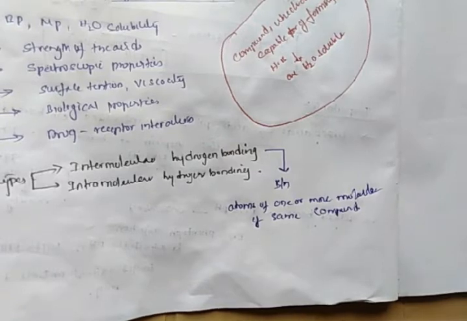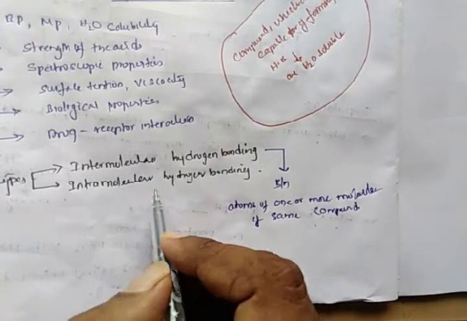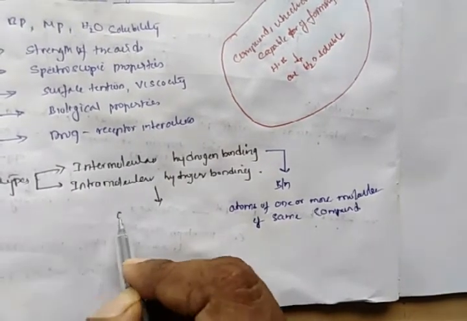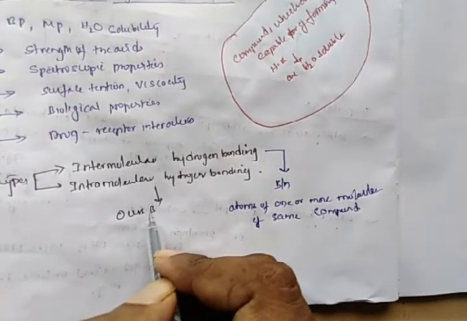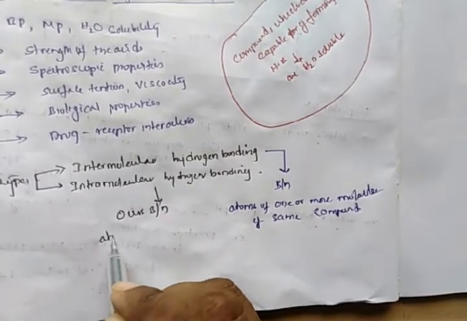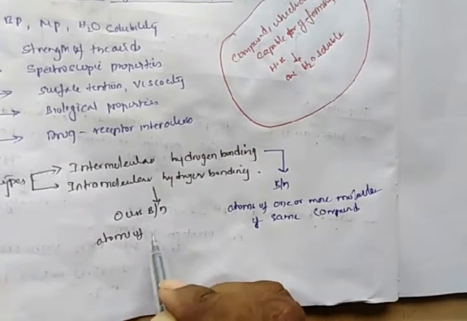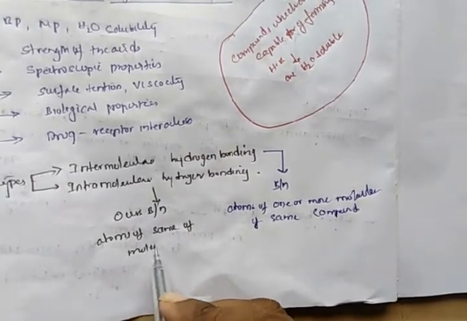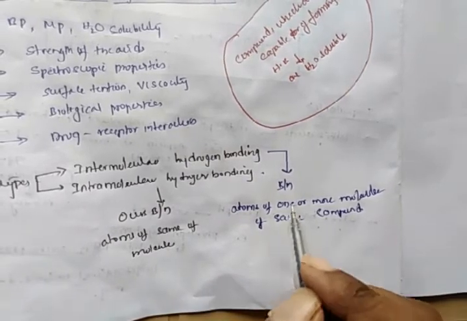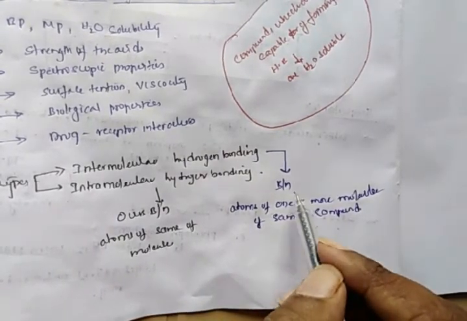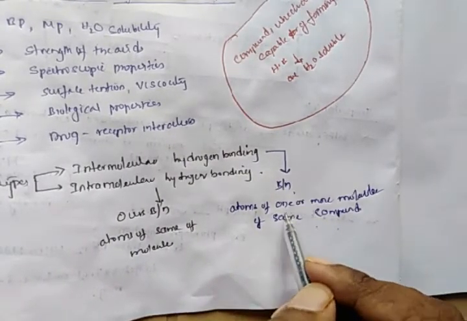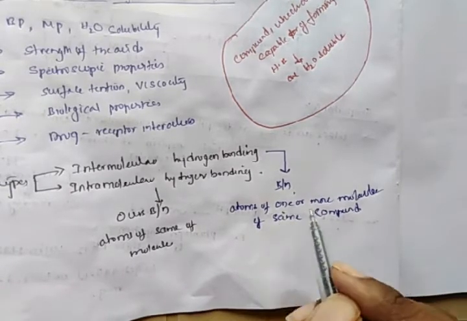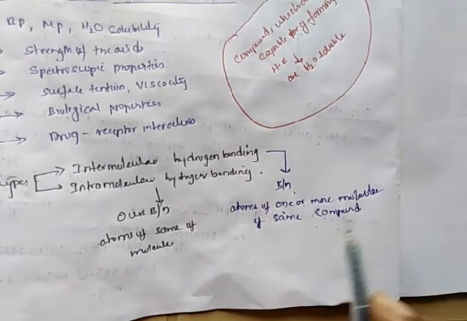But intramolecular hydrogen bonding occurs between atoms of the same molecule. So intermolecular hydrogen bonding occurs between atoms of different molecules of the same compound.